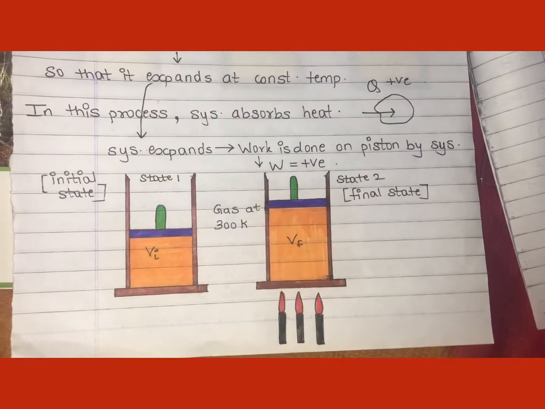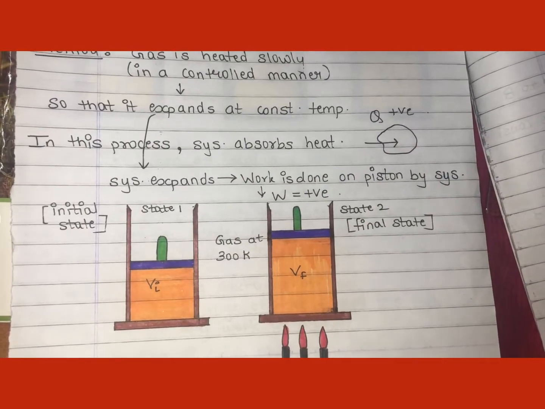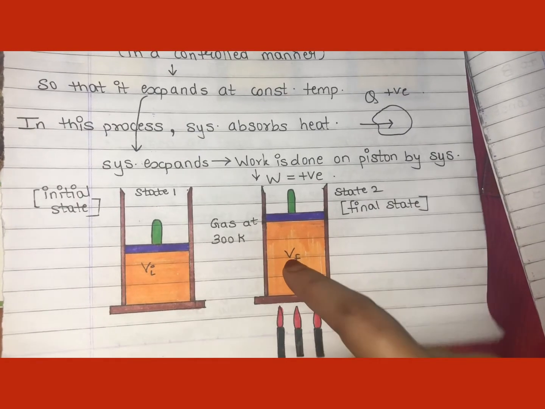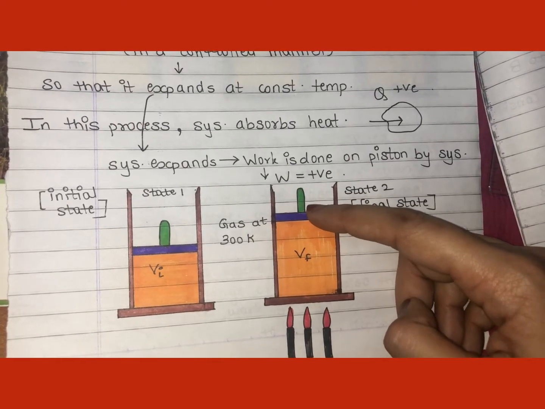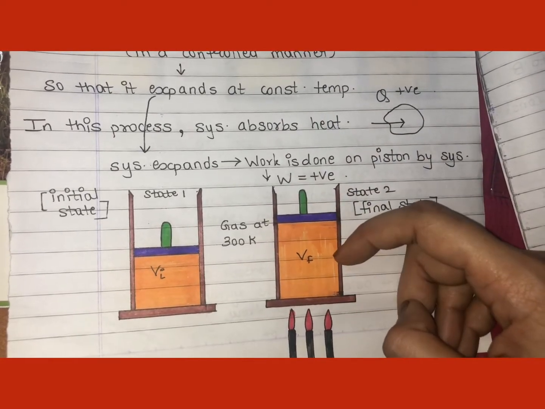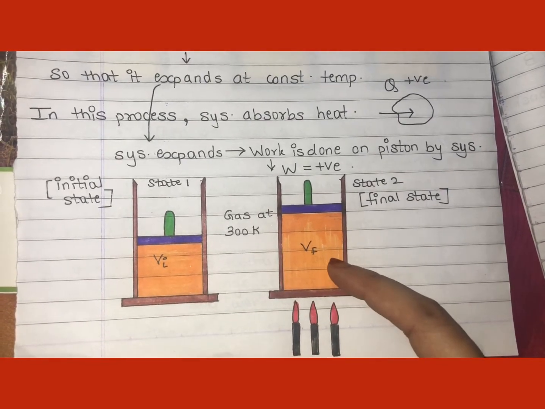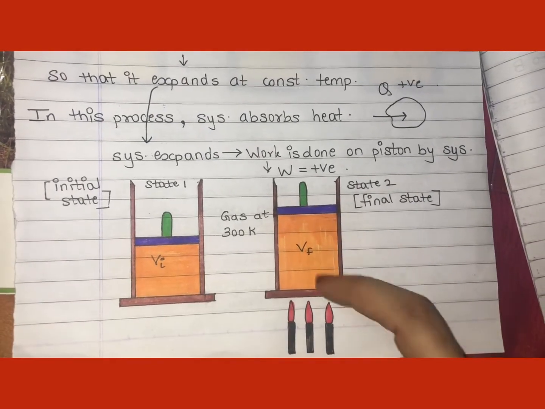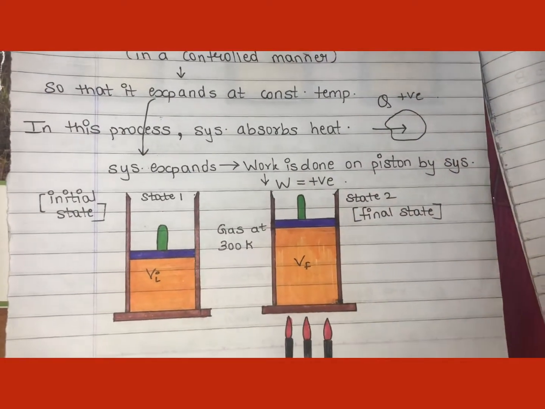Now where does this heat go then? This heat is absorbed by the system. The gas molecules of the system strike the piston and lose their momentum, and the momentum is gained by the piston, and the piston moves out. That means the volume of the gas expands. So we have supplied heat to the system; the system absorbs the heat, its molecules gain energy, and they strike the piston and lose their momentum to the piston, and the piston moves out.